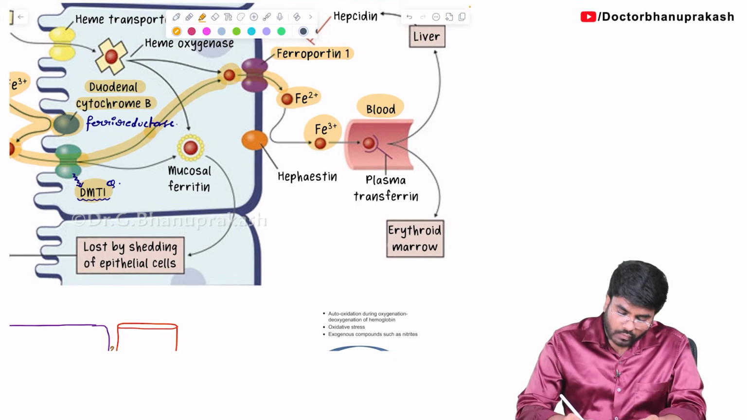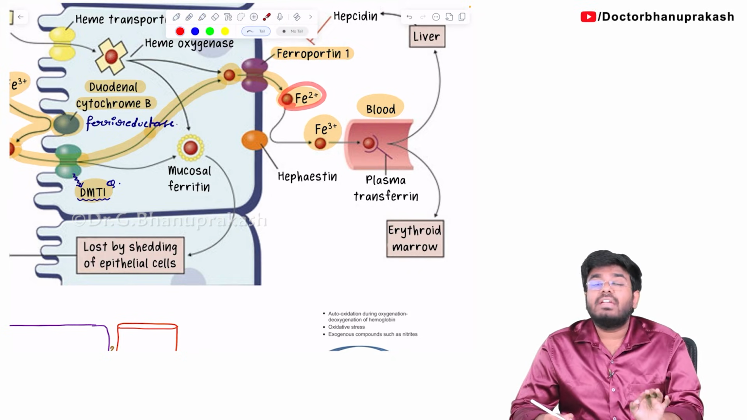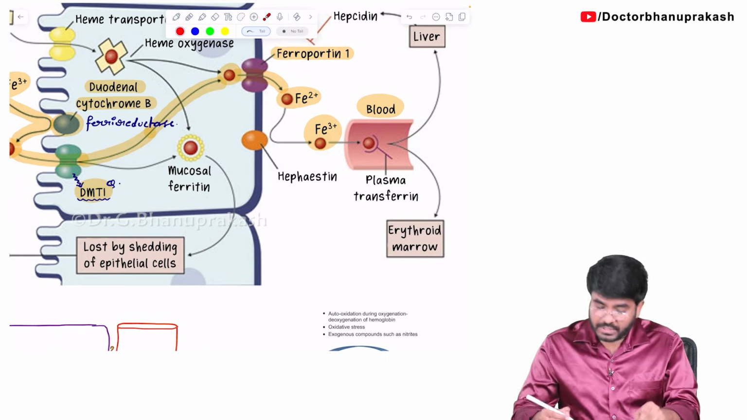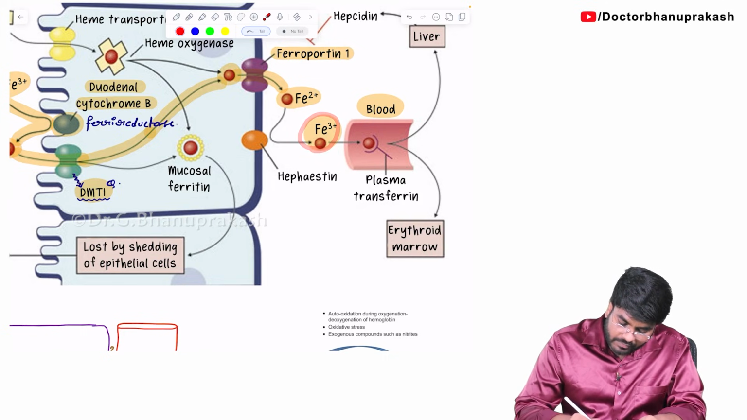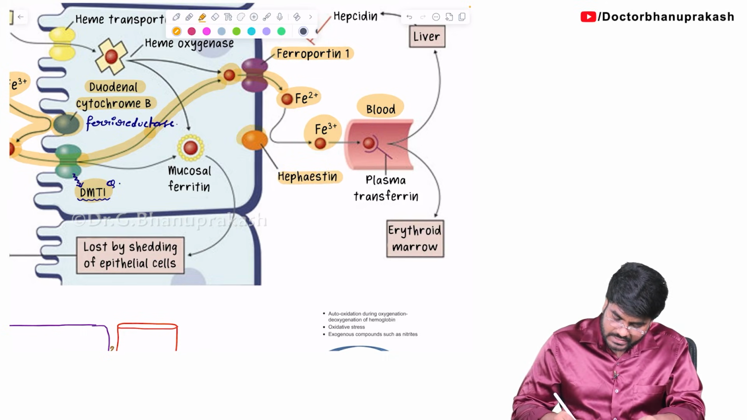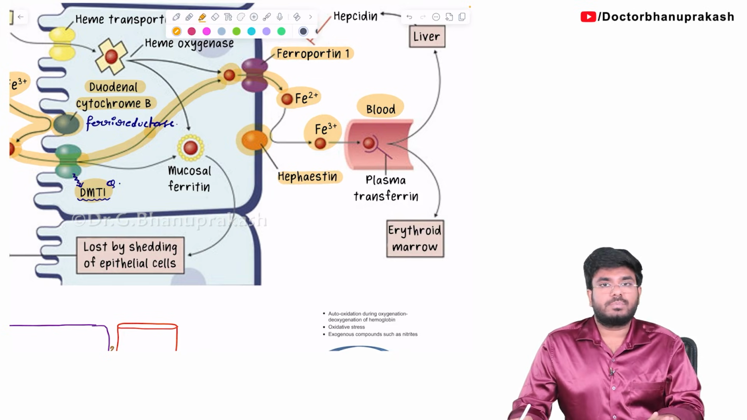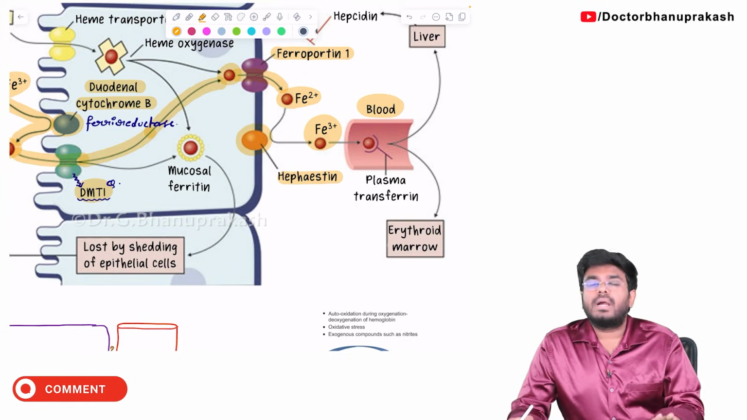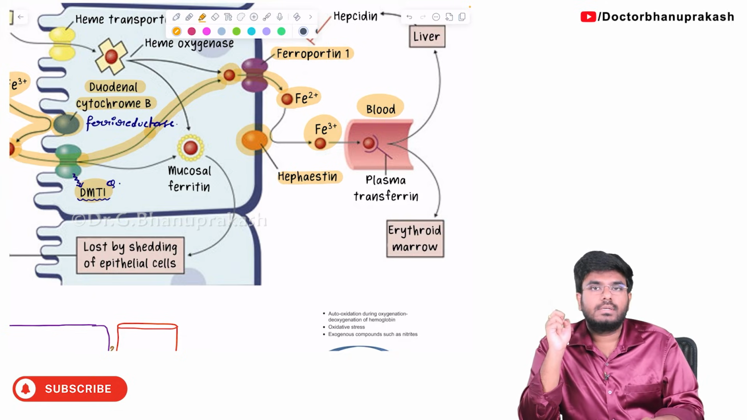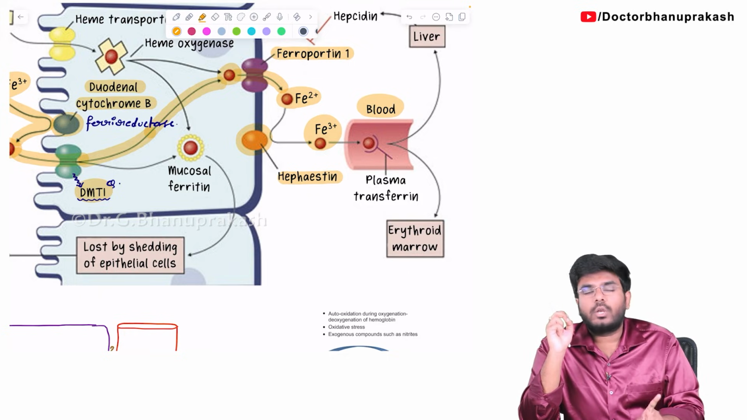It can be stored. So what we are doing? We are converting the Fe2+ form back to the Fe3+ form with the help of a molecule called hephaestin. So see here, there is a molecule called hephaestin which helps in the conversion of Fe2+ back to Fe3+, because Fe3+ is the more stable form. But the problem with the Fe3+ form of iron is that it's a free radical. You should never keep it alone.